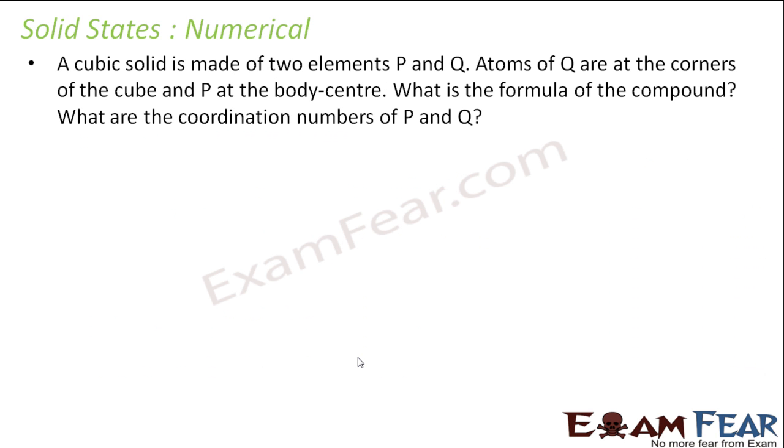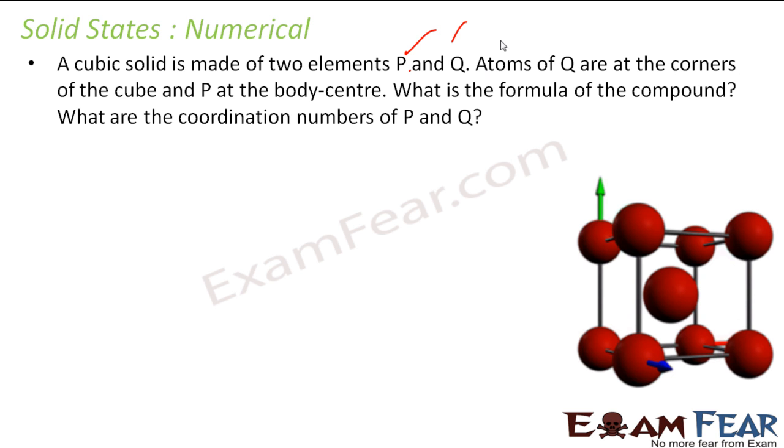The next is: a solid cube is made of two elements P and Q. Q atoms are at the corners of the cube and P at the body center. Let's draw it first. Q are at the corners of the cube, so I have my Q here, and P at the body center. This is my P. What is the formula of the compound?